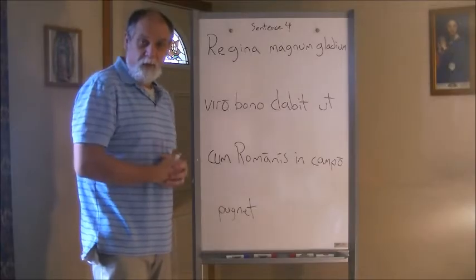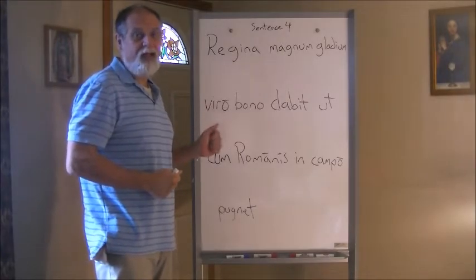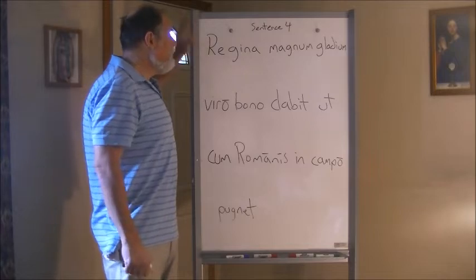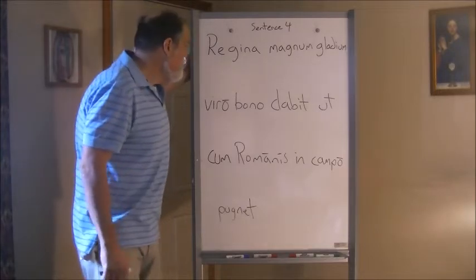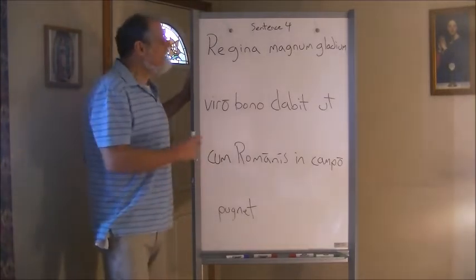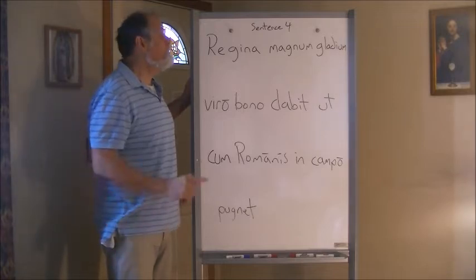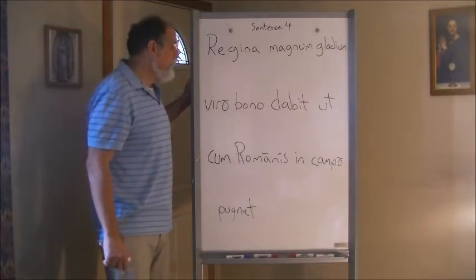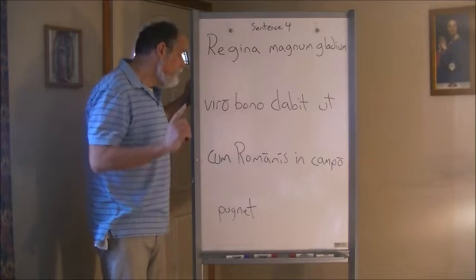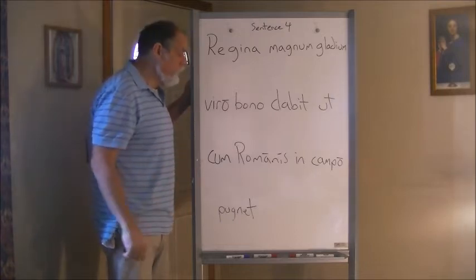Well, here we go. Two more sentences, one English, one Latin. This is sentence 4 from page 57. So let's look at it together. Regina magnum gladium, viro bono David, ut cum Romanis in campo pugnet.